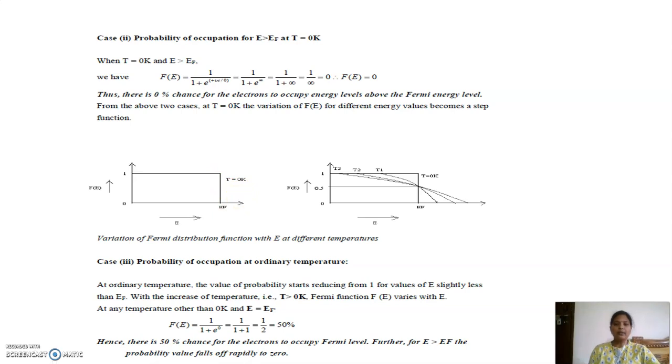That is, there is 0% chance for an electron to occupy the energy levels above the Fermi level, and below EF all the energy levels are occupied by electrons. Now at T greater than 0 Kelvin, at E equal to EF, F of E is equal to half. That is, there is a 50% chance for the electrons to occupy the Fermi level.